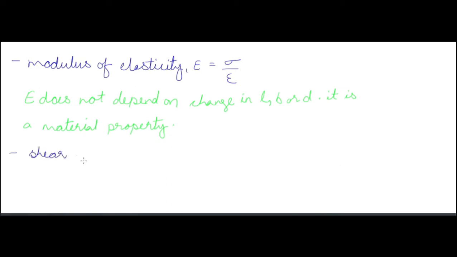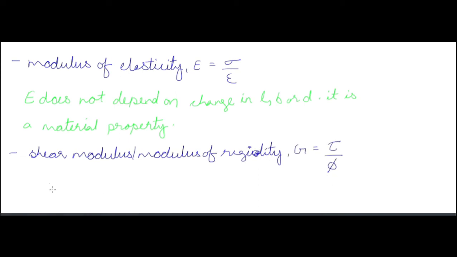Now shear modulus or modulus of rigidity. So shear modulus or modulus of rigidity is equal to shear stress by shear strain. Okay.